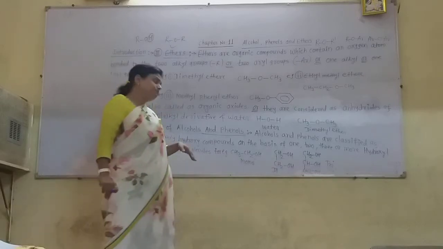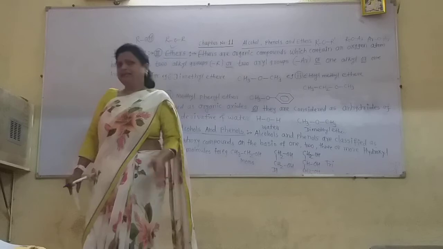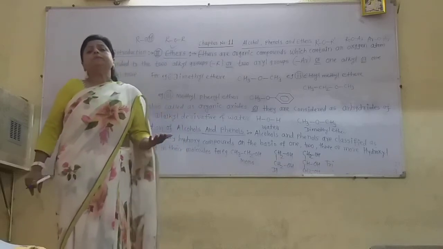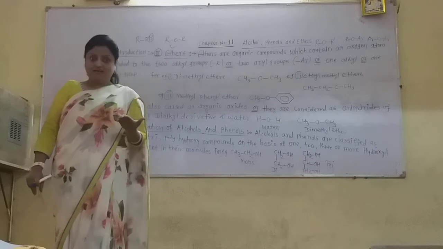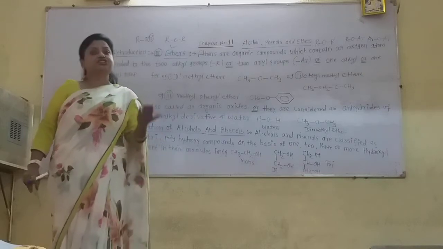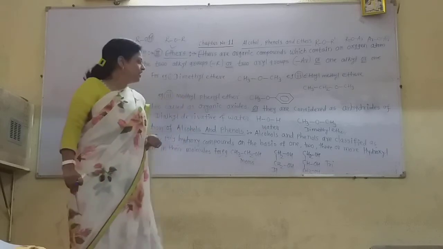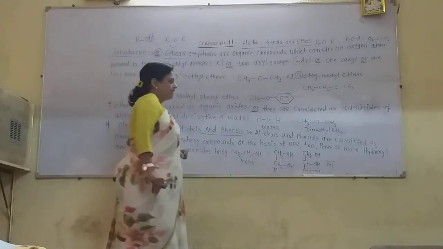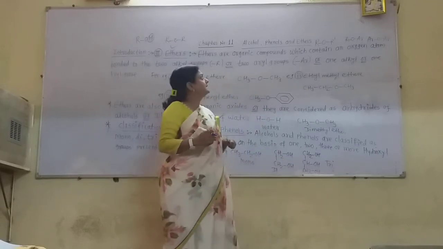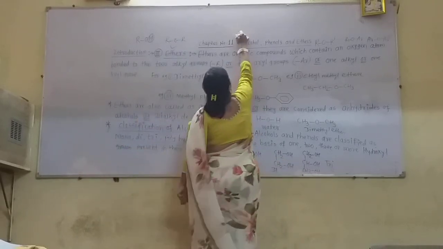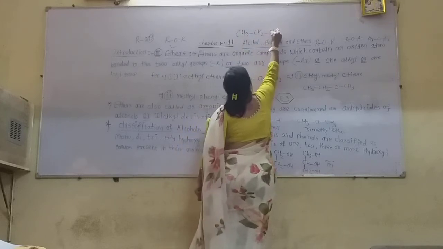Now trihydroxy alcohols are also there. The definition is very simple. If three hydrogen atoms of the alkane are replaced by three OH groups, then they are called trihydroxy alcohols. Now see, this is an example of a trihydroxy alcohol. For example, there is propane, CH3, CH2, CH3.